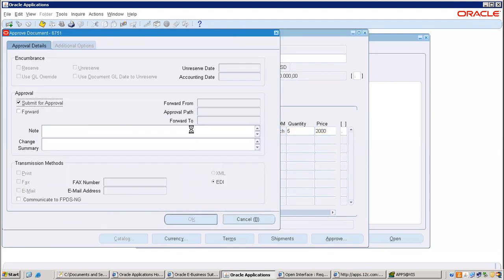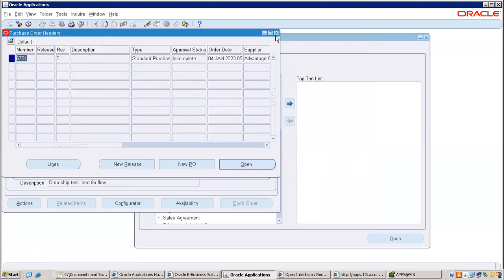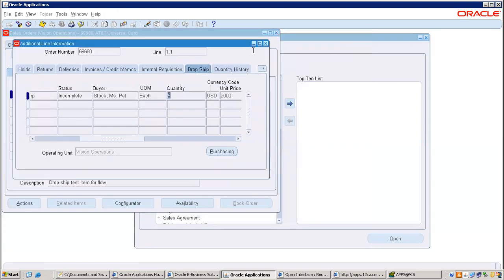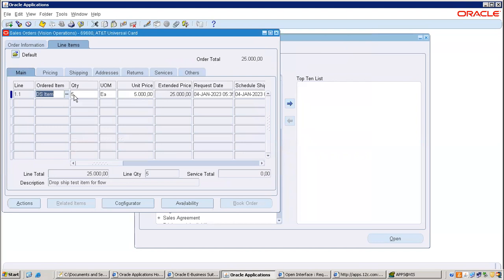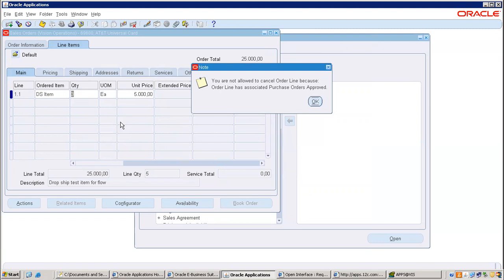Okay. It is approved. So once PO is approved, let's try modifying the quantity. I'm again modifying to 3 quantity. Let's see whether it will reflect or not. So these are all production issues, guys. These are all the production definitely will face. Users will keep on modifying all this. Read this message.